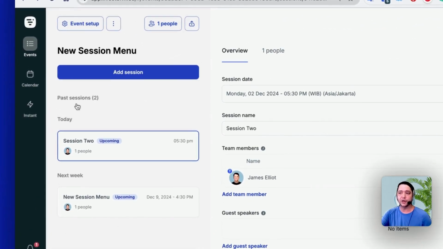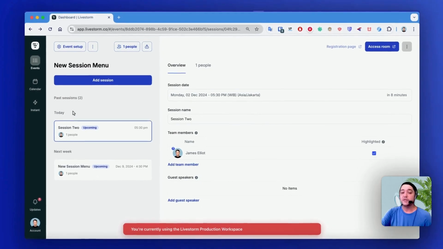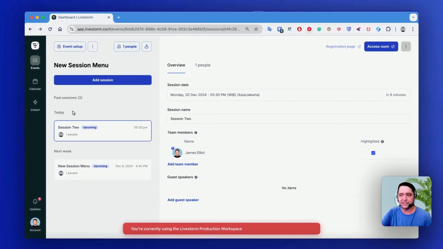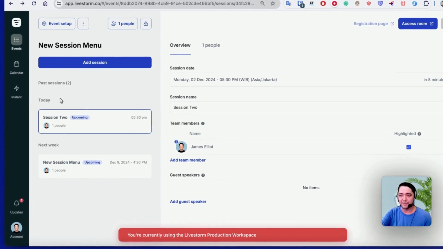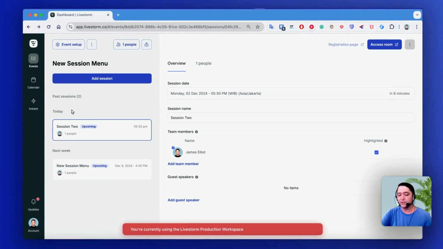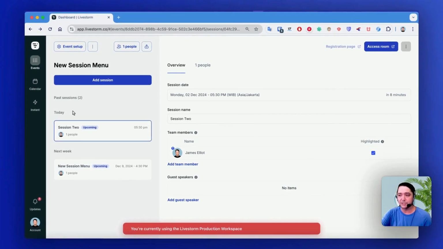So next, let's take a look at the session list. So you can open and close past sessions, up and coming events. So as you can see here, this is one of the key benefits to the new screen layout. So here you can access the session information on the people, the registrants in your sessions, as well as access the settings easily right here from the one screen. Previously, you would have had to flip between the sessions with the filter, but this is a much easier way for you to access your data and to take a look at your sessions.